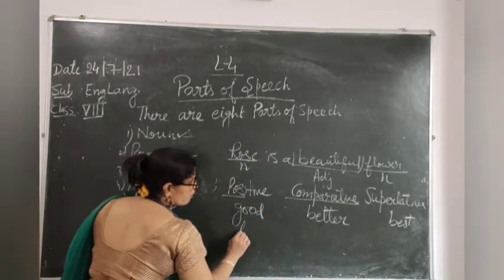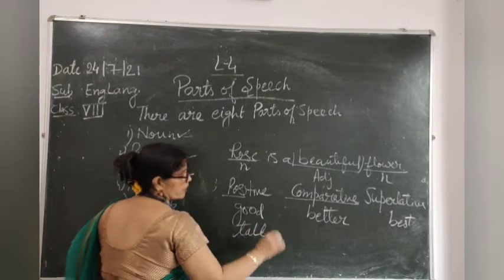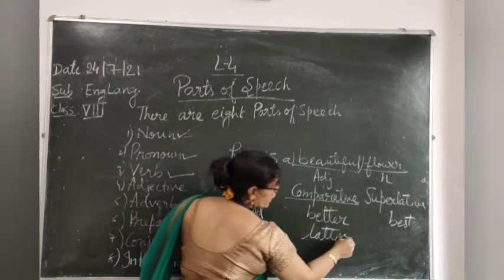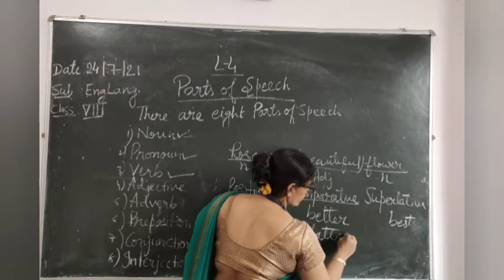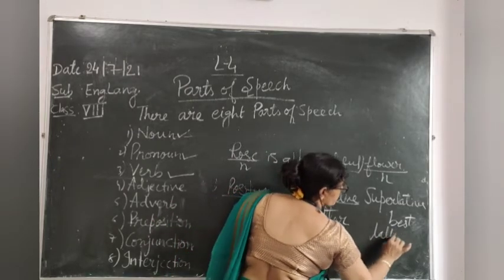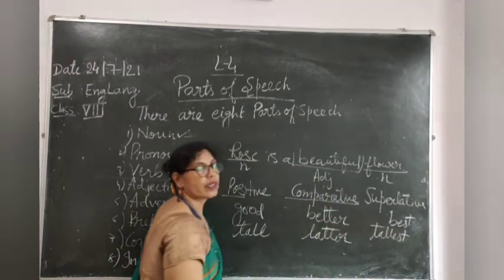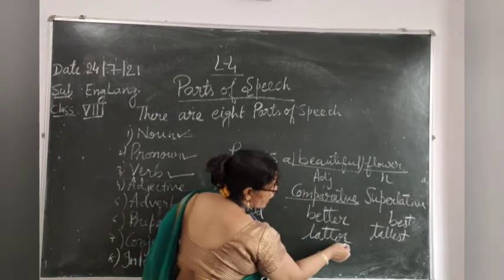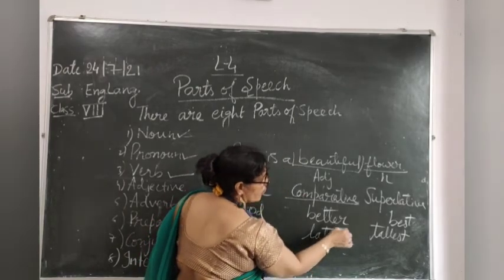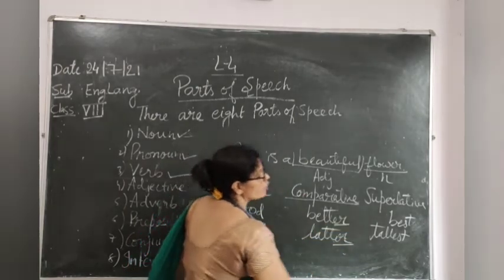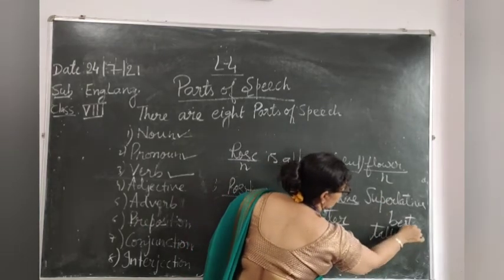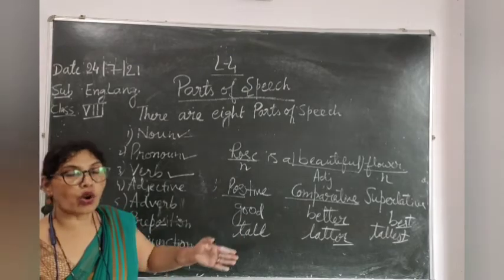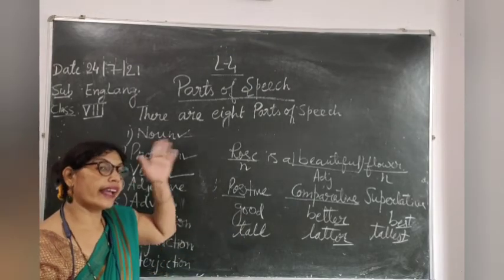Now let us take another example. Tall. The comparative degree will be taller, and the superlative degree will be tallest. Clear? One more thing, see. Comparative degrees are made by adding ER, and superlative degrees are made by adding EST. Tallest, bravest, farthest.